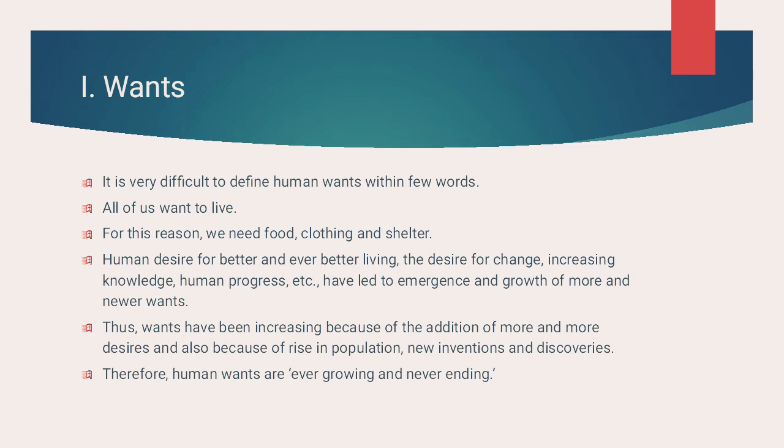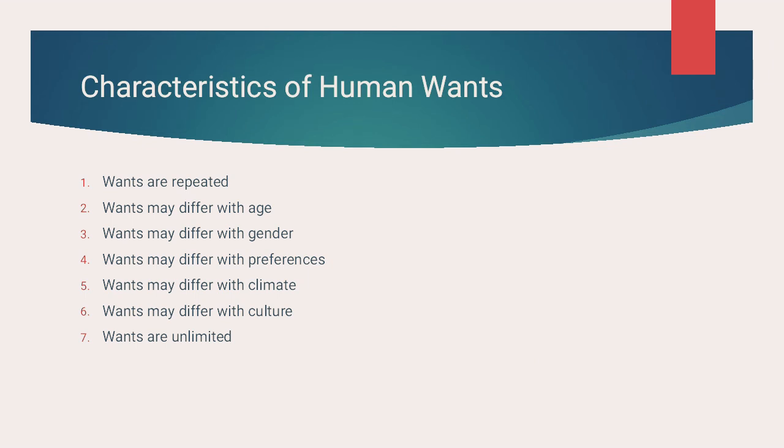Now, let's study the characteristics of human wants. First, wants are repetitive. This means that wants again and again arise. For example, if I have a craving for chocolates, I consume a chocolate, then again, because of my craving, I will again want to have a chocolate.